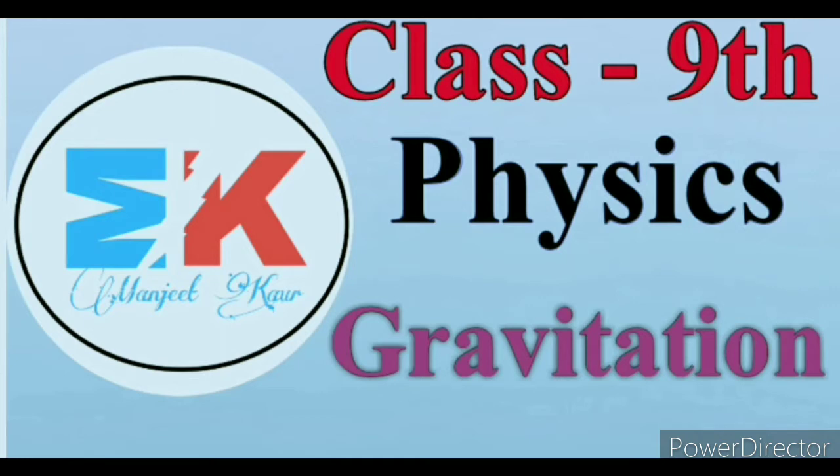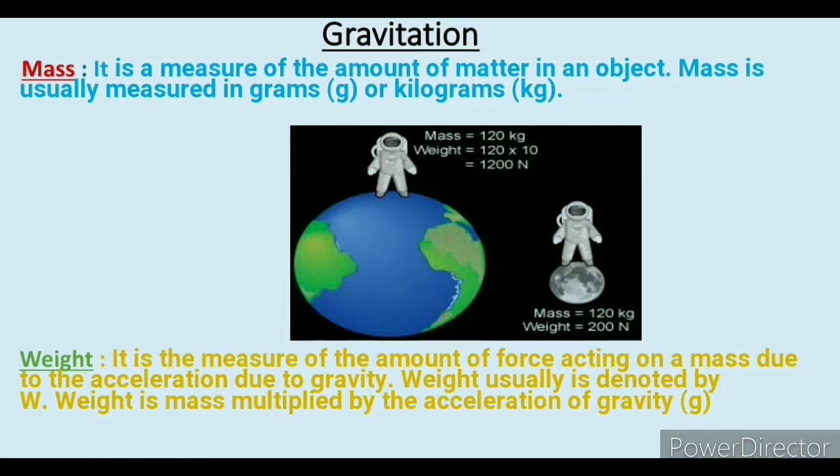In this video, we study class 9th physics chapter gravitation. Here we have the definition of mass. It is the measure of the amount of matter in an object. Mass is usually measured in grams or kilograms, but its SI unit is kilogram.